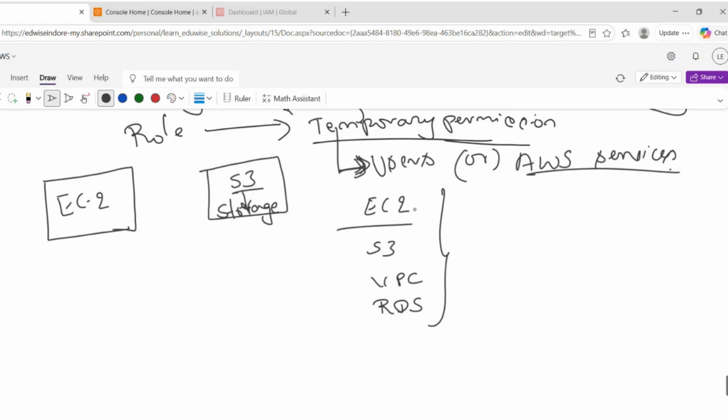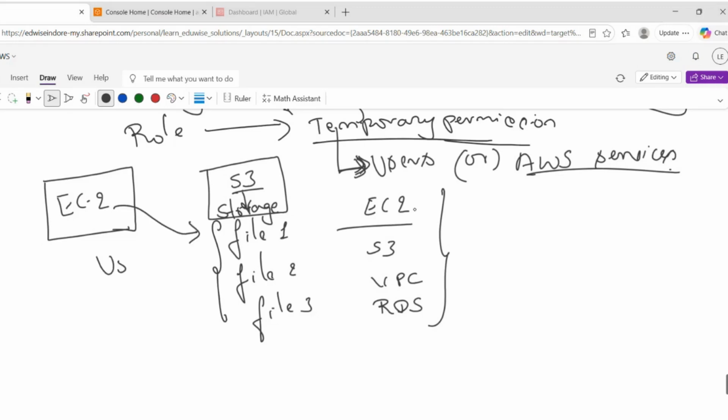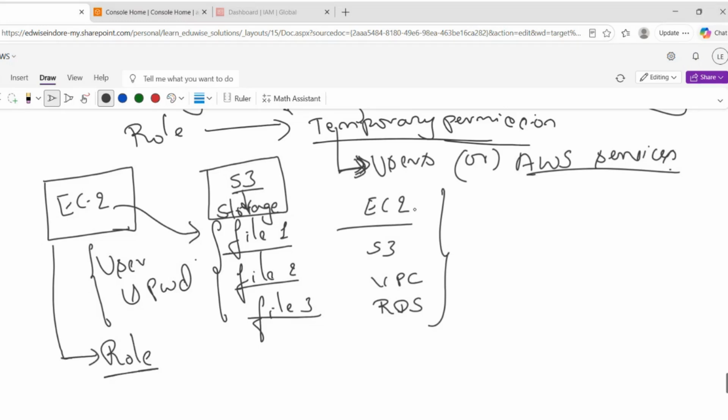In this, we have stored a couple of files like file 1, file 2, file 3. To access all these three files from the EC2 server, we need a user and password, right? Instead of using a user and password to access these files from the S3 bucket, we can attach one role.